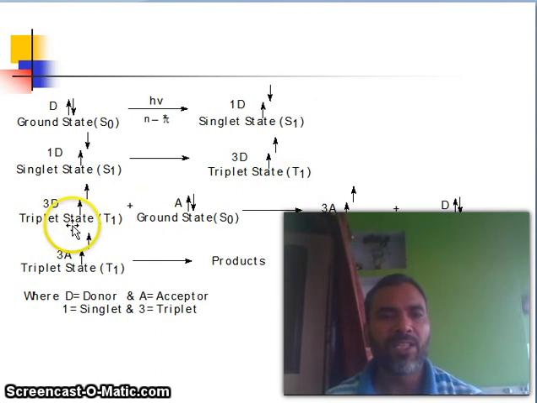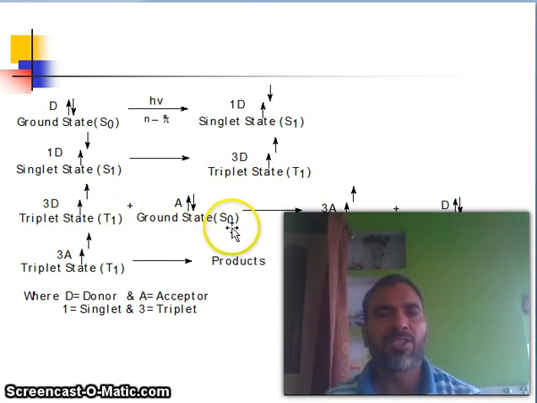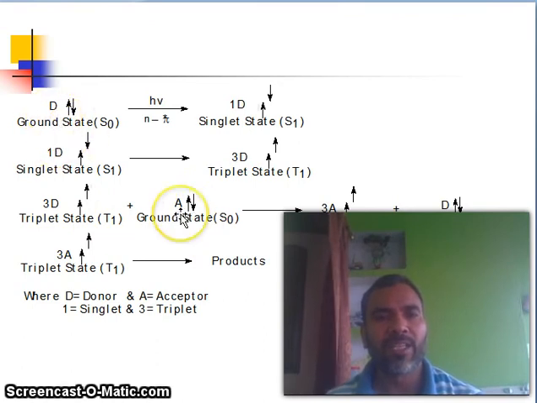Now the triplet state T1 combines with the ground state of A. We started from ground state D, now it is A. So this is the donor and this is the acceptor.